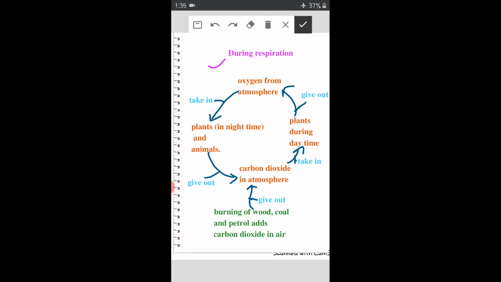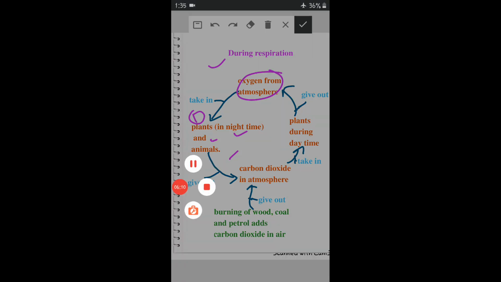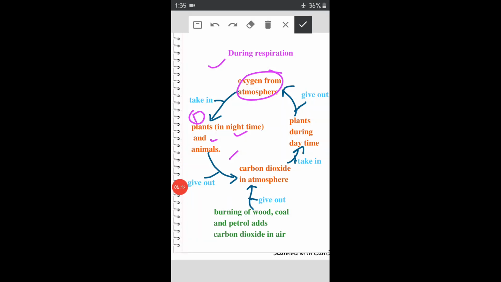Okay, during respiration, what will happen? First, we will start from here. Plants in the night time and animals both day and night time. Okay, plants in night time only and animals, they take in oxygen from atmosphere. The question may arise in your mind: ma'am, why do plants only take carbon dioxide, how can they take oxygen? So the answer to your question is, plants take in oxygen during night time for respiration.